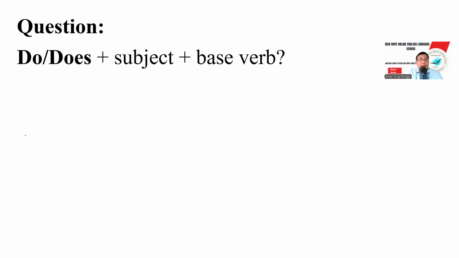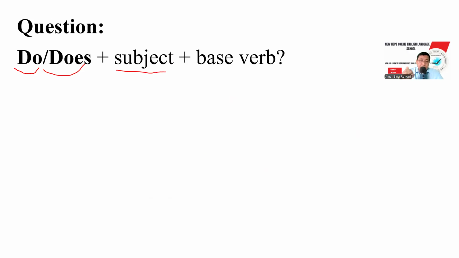Simple present tense. We need to use any of these two auxiliary verbs depending on the subject. Then the subject, then the base verb. This is the structure. Do or does depending on the subject.